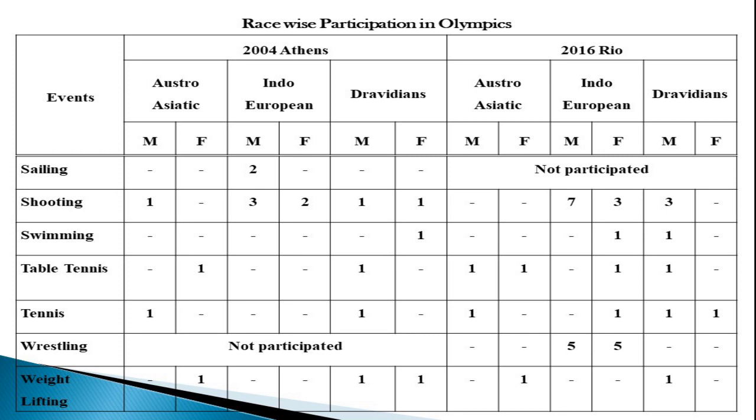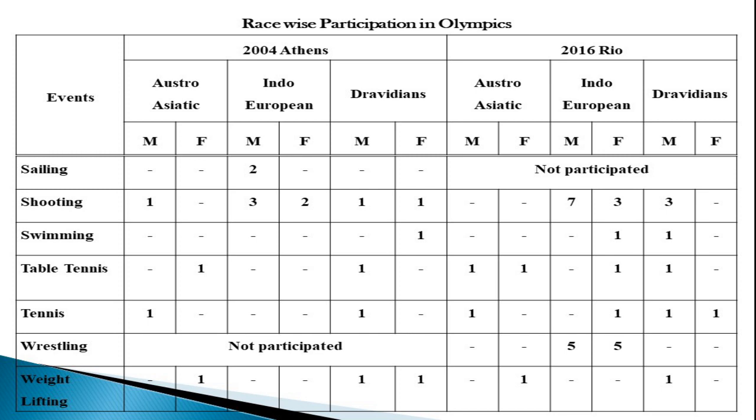In table tennis, the Austroasiatic people, the Mongolian people, participation is 1, Indo-European is nil, Dravidian is 1. Again in the Rio Olympics, a similar case is going on. Dravidians and Austroasiatics are leading, while the Indo-European is nil.